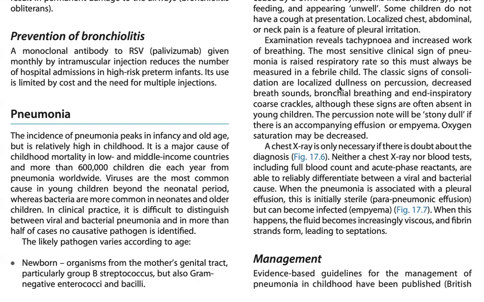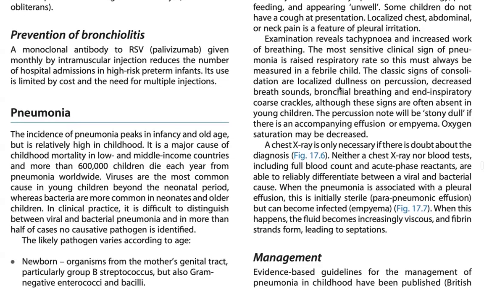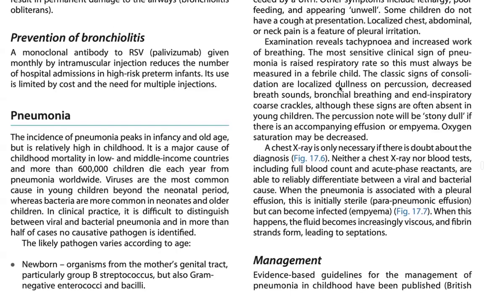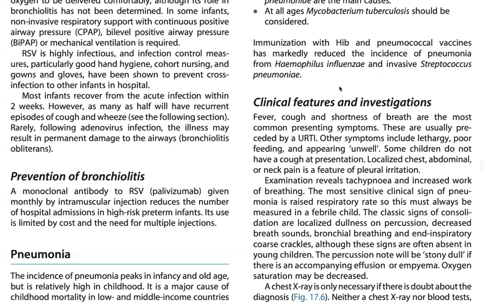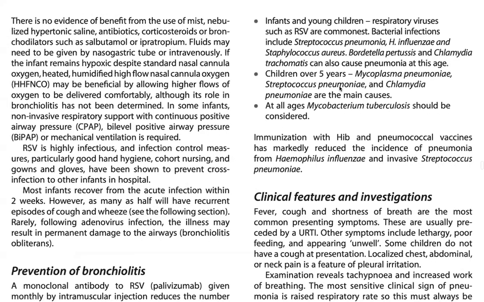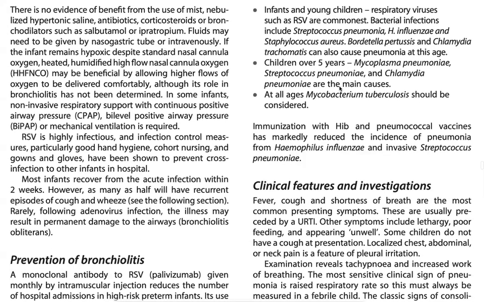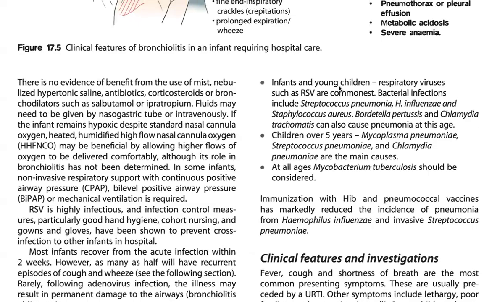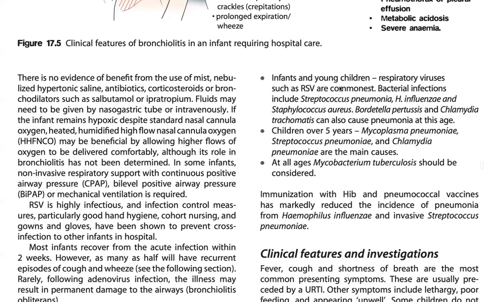In clinical practice, it's difficult to distinguish between viral and bacterial pneumonia, and in more than half of cases no pathogen is identified. The likely pathogen varies according to age. Newborn: organisms of the genital tract, particularly group B streptococcus, but also gram-negative enterococci and bacilli. Infants and young children: respiratory viruses (RSV) are the commonest, bacterial infections such as Strep pneumoniae, Haemophilus influenzae, Staph aureus, Bordetella pertussis, and chlamydia trachomatis also cause pneumonia at this age.